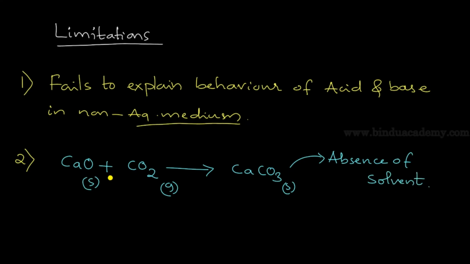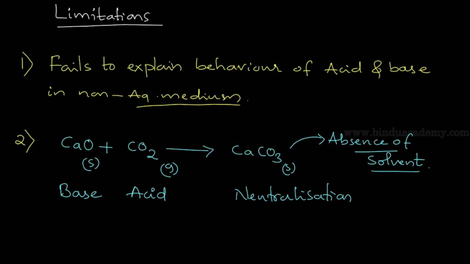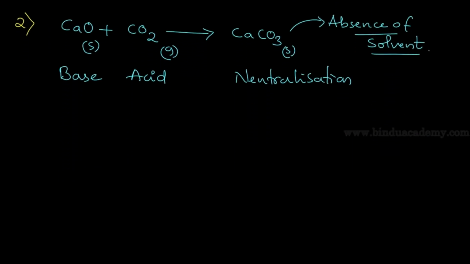So how is this reaction occurring? One more thing, calcium oxide is behaving here as a base and carbon dioxide is behaving as an acid. Now these acid-base reactions are taking place in air or some other medium. There is no solvent, even though such a reaction is taking place, and the process is called neutralization. This theory does not explain neutralization in the absence of solvent.